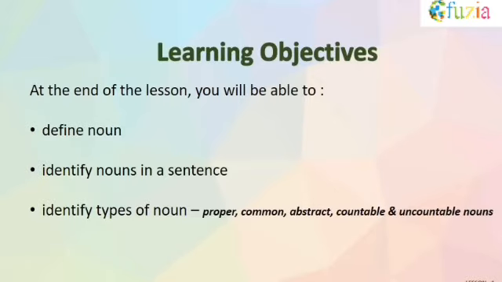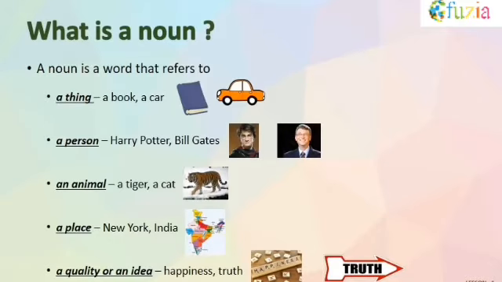But before that, let us quickly know the learning objectives of this well-planned lesson. So at the end of the lesson, you will be able to define noun, identify nouns in a sentence, identify types of noun like proper, common, abstract, countable and uncountable nouns. So now we can move on to define noun. We'll also try to explain each topic through various examples and visuals so that you can understand each topic clearly and also retain it forever.